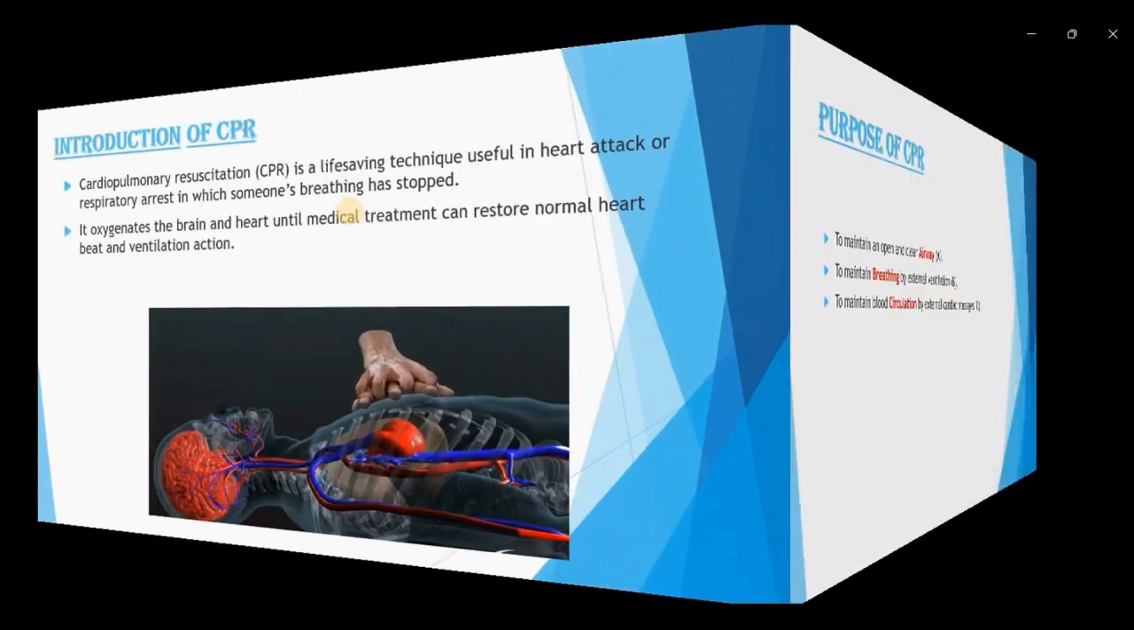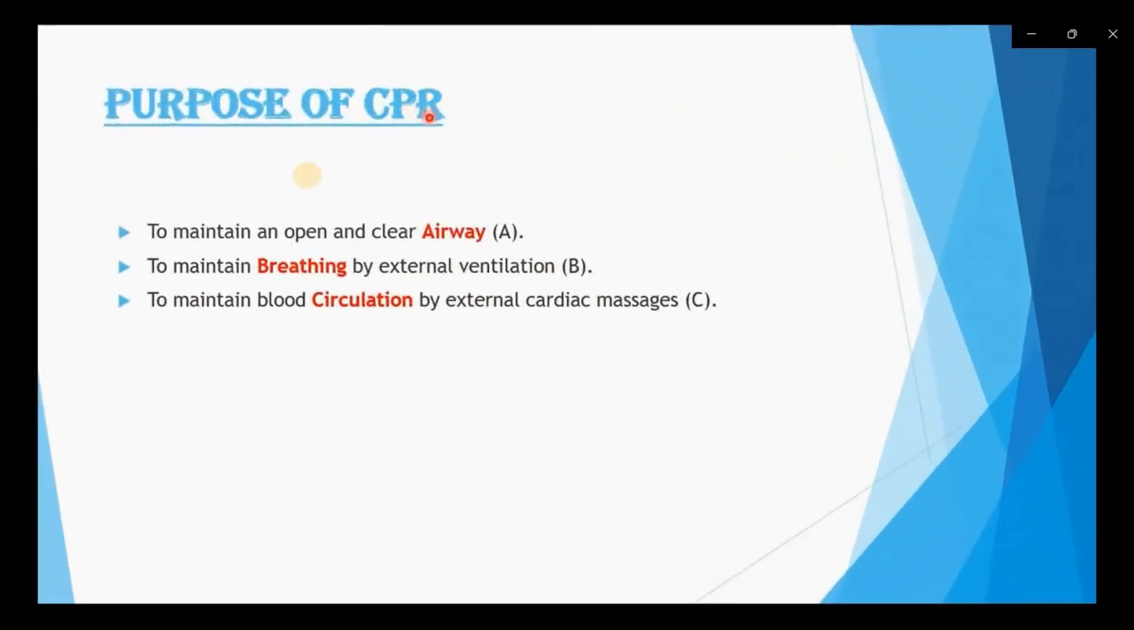Now let's move further to the purpose of CPR. You can learn this purpose of CPR by ABC. A means to maintain an open and clear airway. What exactly does CPR do? It maintains and clears our airway. And it maintains breathing by external ventilation. We give breath to the patient whose breathing has stopped. And the third purpose of CPR is to maintain blood circulation by cardiac massage.